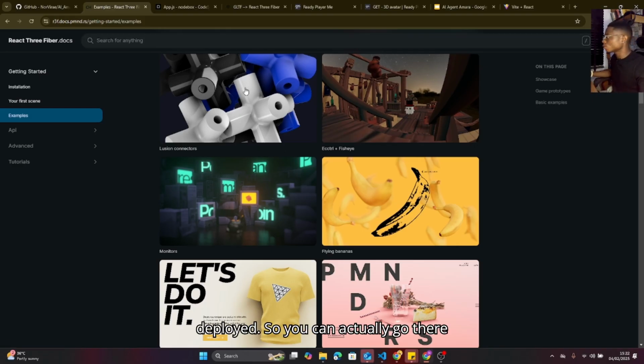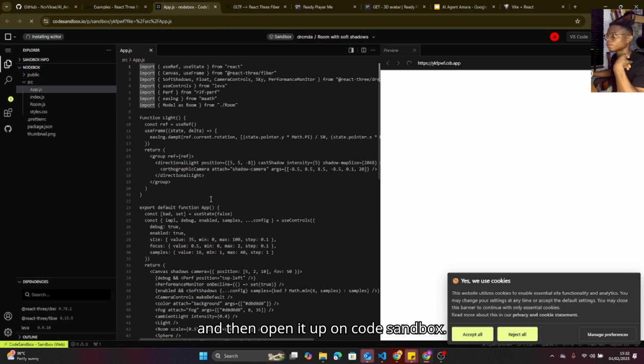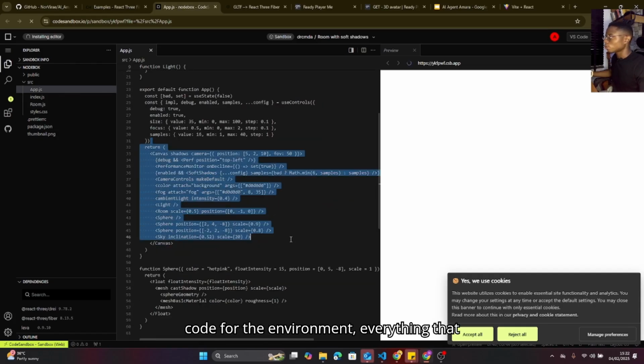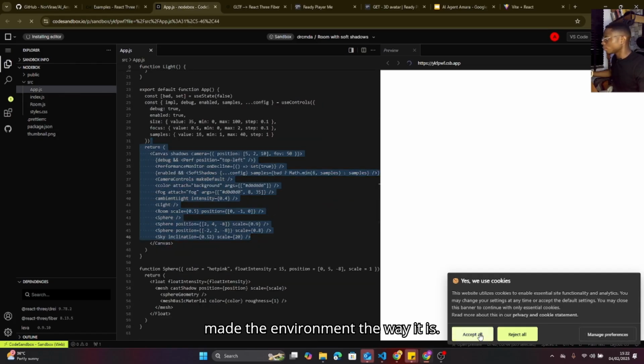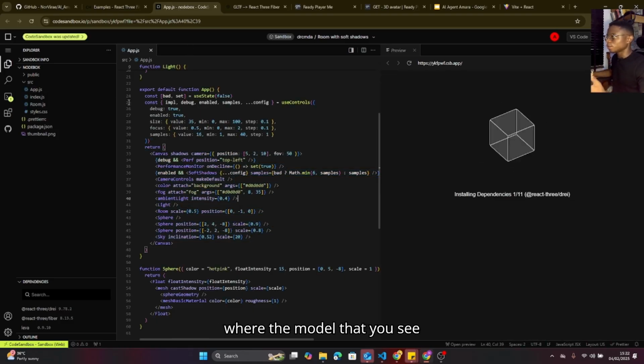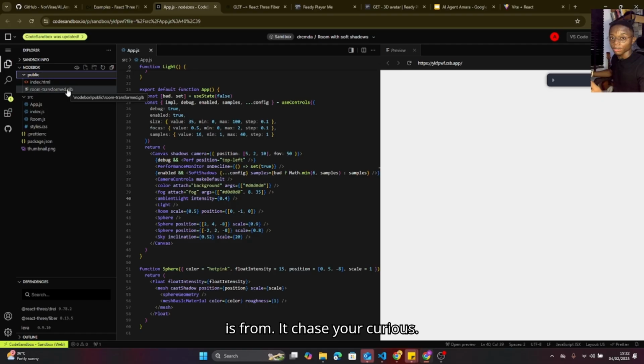So you can go there and then open it up on Code Sandbox. The moment you do that, you will see the code for the environment, everything that made the environment the way it is. So it's kind of loading up, but this is where the model that you see me using is from, in case you are curious.